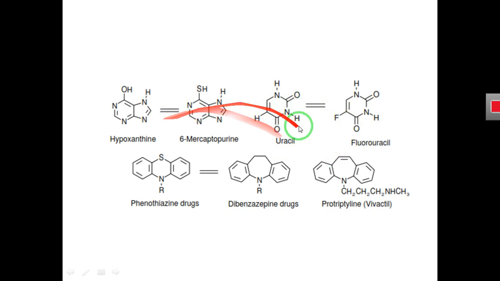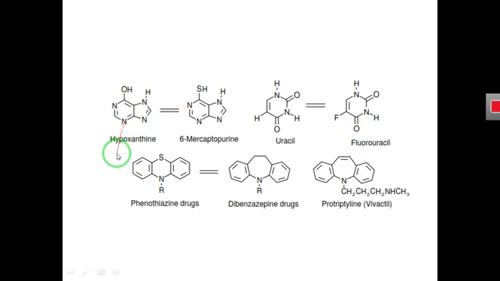We see in both examples that we get an analog having the same activity as the parent compound, as uracil has antitumor activity, and when we replace the hydrogen atom at the 5 position of uracil by the fluorine isosteric group, the compound we get, 5-fluorouracil, is also an antitumor agent.